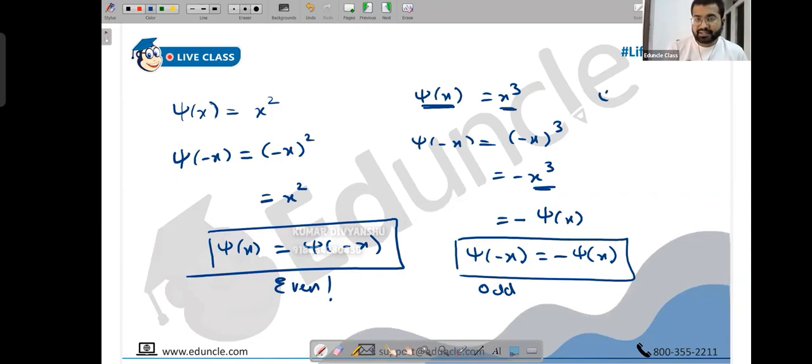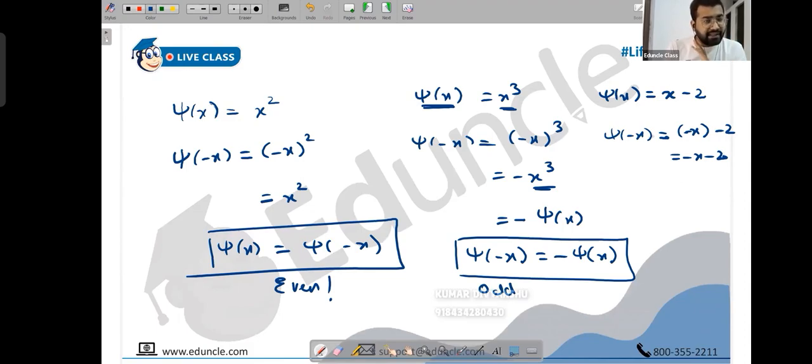For example, if I give you psi of x is x minus 2, replace x with minus x. What are you going to get? We will get minus x minus 2, because there is no relationship between them actually. Psi of x and psi of minus x have no linear dependence. Even putting minus common, you get x plus 2, because you have x minus 2. No relationship whatsoever. So this is not even, this is not odd, people. Neither even nor odd. When you say a function is even, it's even. But when you say a function is not even, that does not mean it has to be odd. It could be something like this also. People usually think that symmetric has an opposite, antisymmetric, but they think that antisymmetric means it is not symmetric.